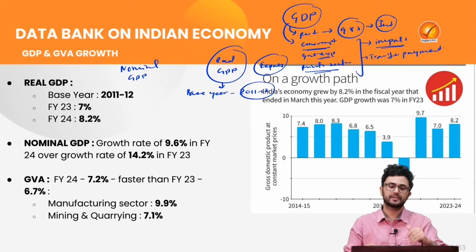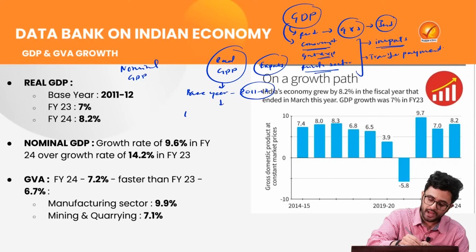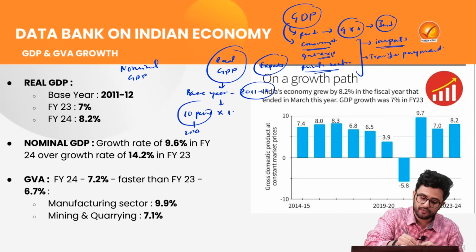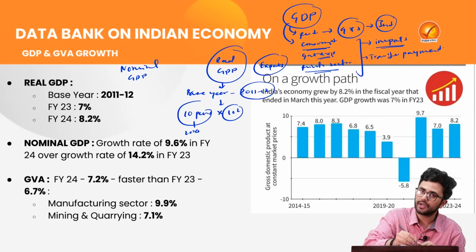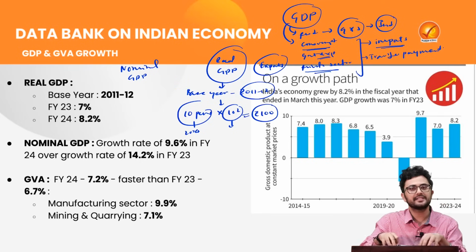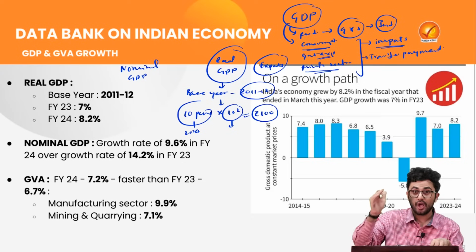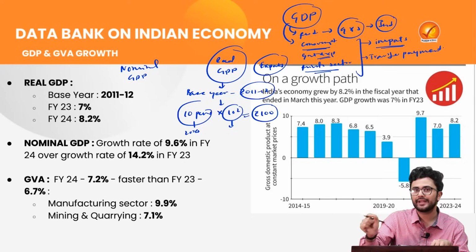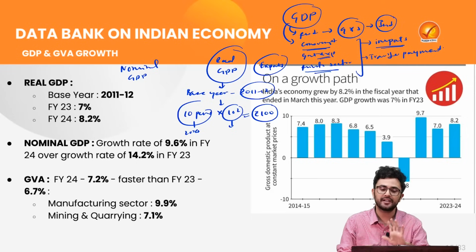Now on the basis of that, let's say we have produced 10 pens in 2024, and the price of those 10 pens was 10 rupees back in 2011. So we can say that our real GDP in 2024 is 100 rupees in comparison to the base year. Thus we calculate the real GDP on consistent prices.